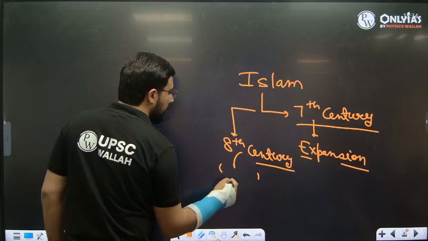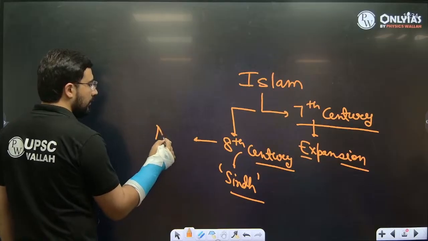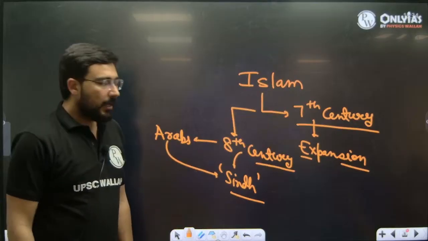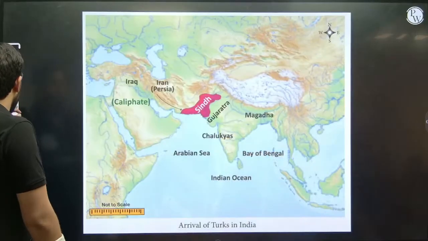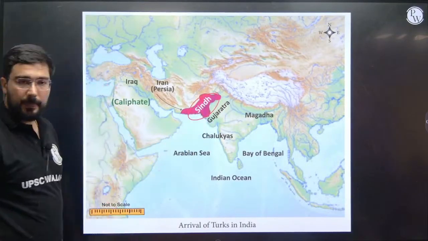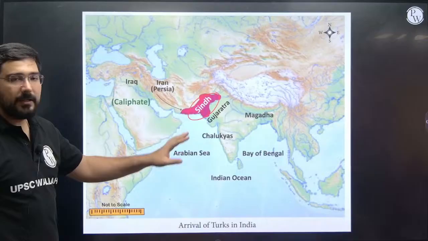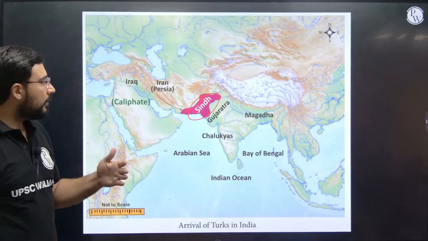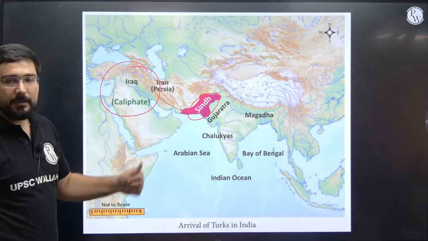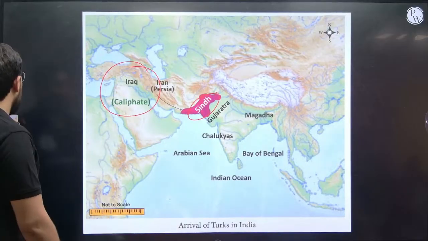The first area which came under their attack was Sindh, and these were the Arabs who wanted to now control the region of Sindh. The major idea why they wanted to control the region of Sindh is that the Sindh state was weak. The Sindh state was weak, and they were not able to take care of the pirates in this region. In fact, some of the goods which were required to be sent to the caliph, okay, in this region, they were taken by these pirates, and naturally then a military expedition was sent to this region.